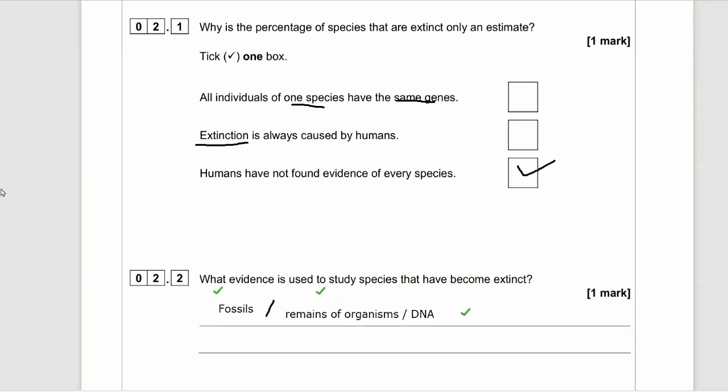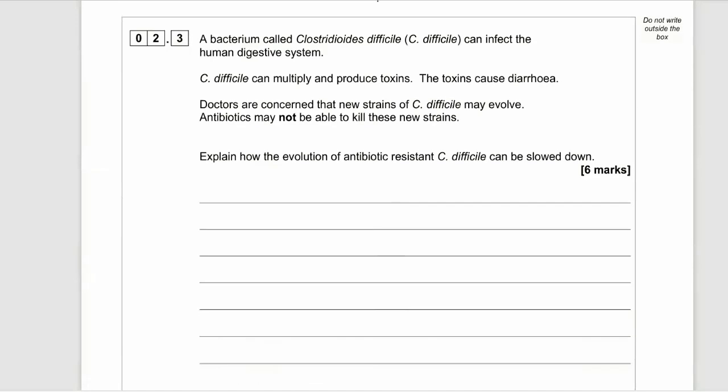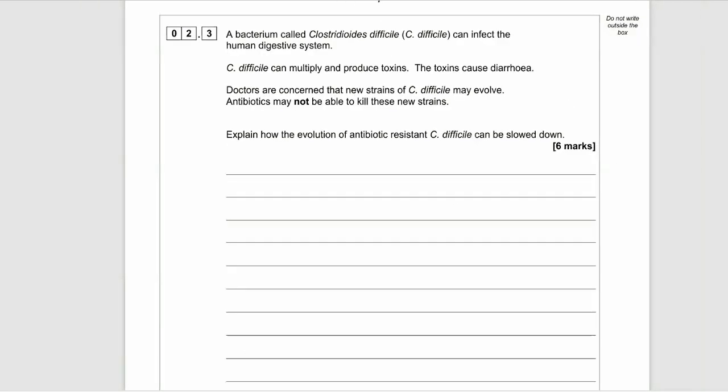Okay, let's move on to the next question, which is going to be 2.3. Let's just get that in shot. A bacterium called Clostridioides difficile, let's just call it C. difficile, thank you AQA, can infect the human digestive system. C. difficile can multiply and produce toxins. Of course, we know bacteria produce toxins. The toxins cause diarrhea. Doctors are concerned that new strains of C. difficile may evolve. Antibiotics may not be able to kill these new strains.